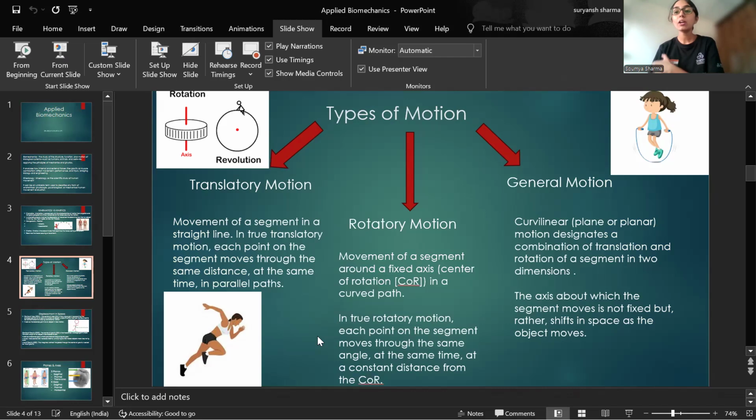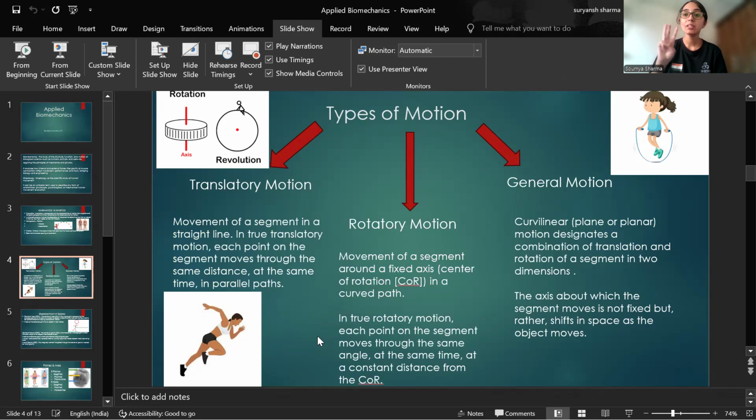So all the parts of one object are traveling different distances in the same amount of time, right? That is known as a rotatory or an angular motion. And the maximum number of movements that occur in our body are angular in nature, rotatory in nature.